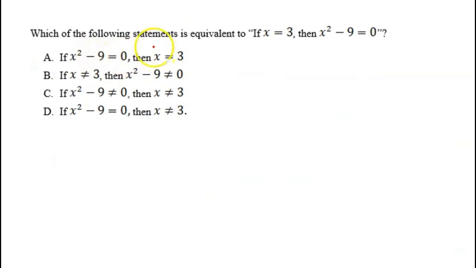Next, which of the following statements is equivalent to: if x is equal to 3, then x square minus 9 is equal to 0? We know that this is a conditional statement, P implies Q. So a conditional statement is equivalent to its contrapositive, meaning negation of Q implies negation of P. So if I take the negation of Q, x square minus 9 is equal to 0 will become x square minus 9 is not equal to 0, and the negation of P will be x is not equal to 3. So the correct option will be C: if x square minus 9 is not equal to 0, then x is not equal to 3.